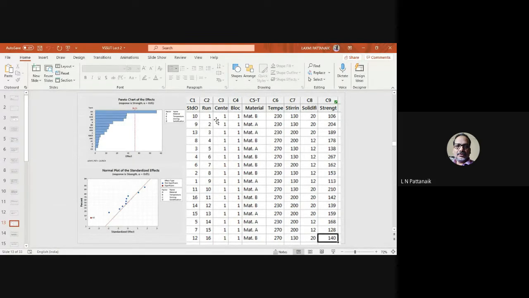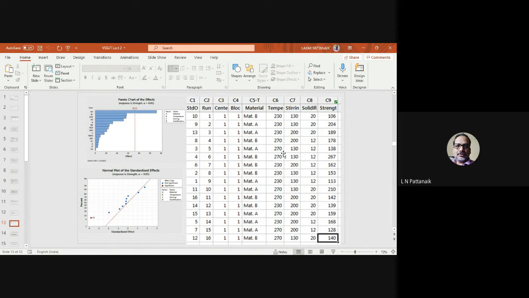For example, for your run number 1, you have to conduct the experiment. Once you have designed all these things, then you can go to your experimental setup. Then you set temperature at 230, stirring at 130 rpm, solidify for 20 minutes, use material composition B, then do the experiment and find the product. Then check its adhesive strength. After finding the adhesive strength, suppose it comes out to be 106 units, then that experiment is over.